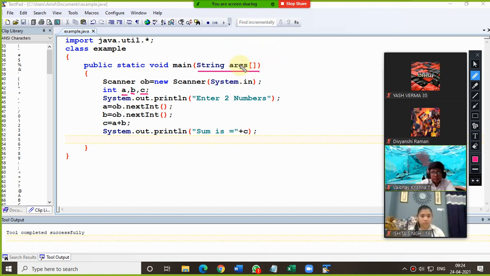So whatever you want, you can use, but whatever variable you have used, you cannot redeclare again inside this part. Like here I have used args, so I cannot use args later on again. I cannot redeclare them. Am I clear this?